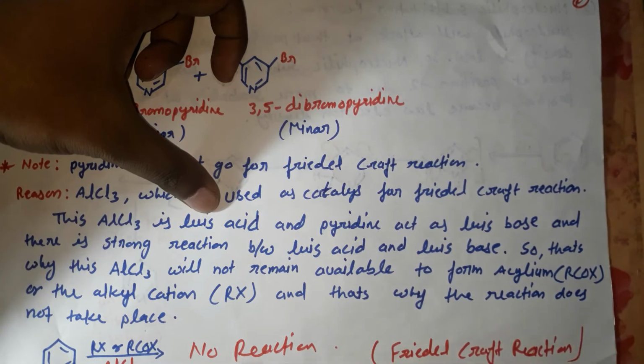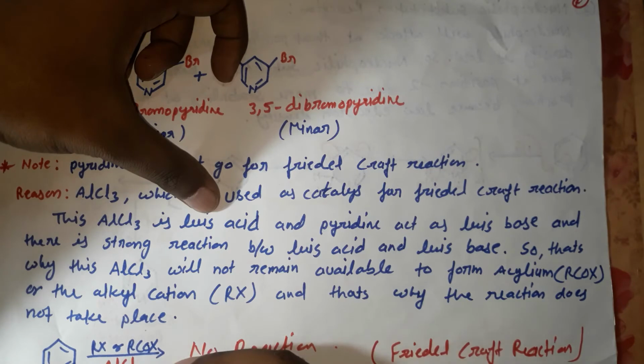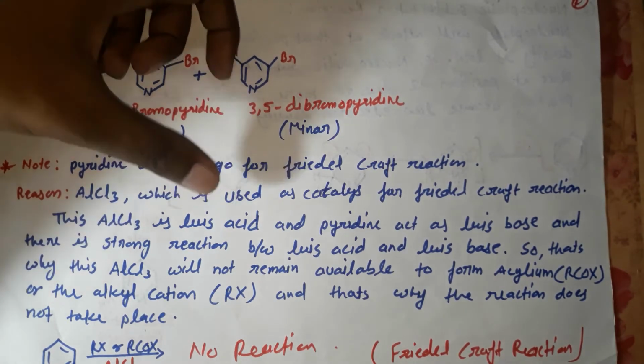It will not form an acylium ion or an alkyl cation, because it reacts with pyridine and forms a salt. This is why there is no reaction.